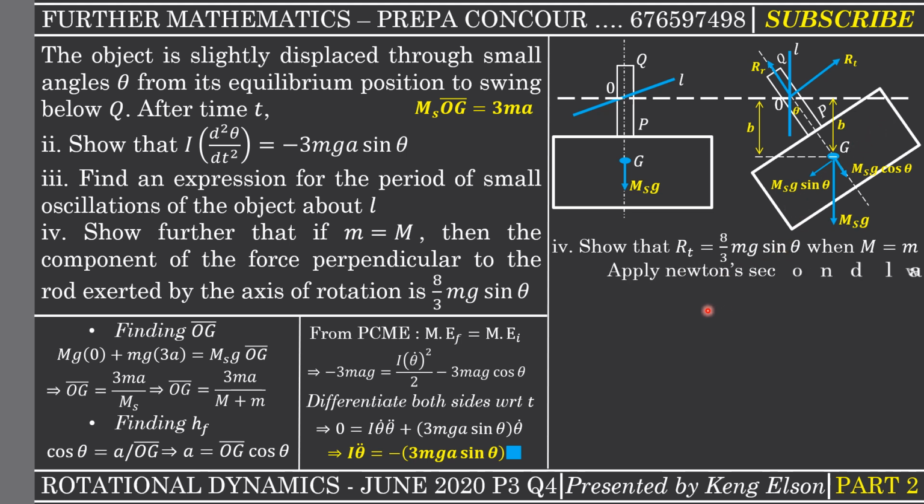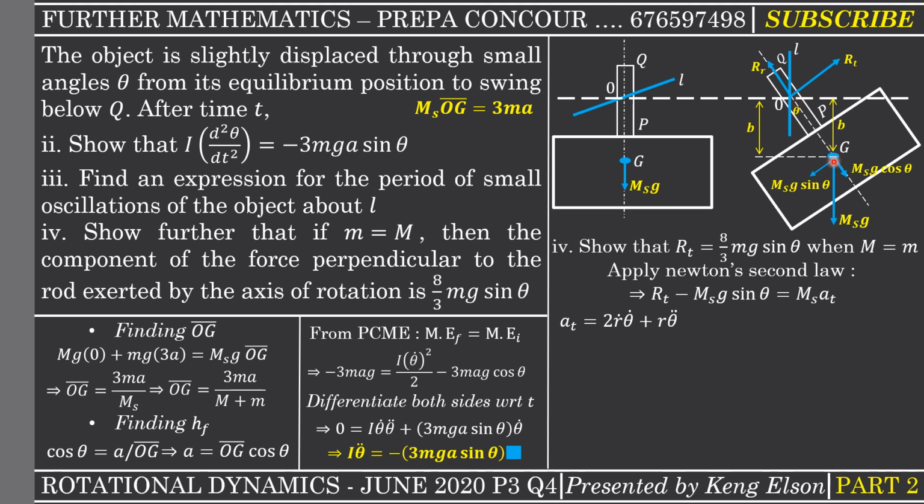So if we apply Newton's second law of motion, then we have R_OT, this force, minus this resistive force, which is the perpendicular component of the weight, which is Mg sin theta, equal to the mass of the system times the acceleration in that direction. Now, what is the transverse acceleration? It is 2 r dot theta dot plus r theta double dot. Now, what is r dot? What is r first of all? r is basically OG, that is the distance from the axis of rotation to the center of mass of the system.